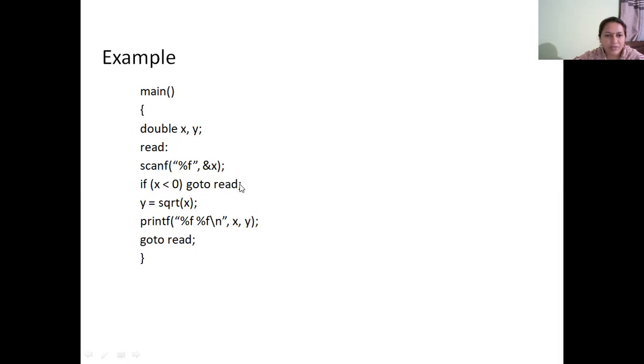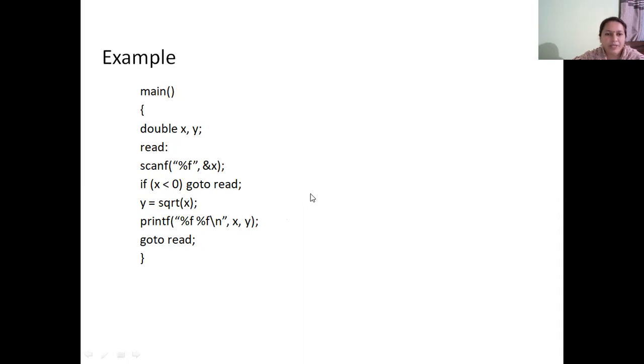So goto read means we are making a backward jump, skipping these further statements. So we will read the next number. So the overall idea is to skip any negative numbers. If a positive number is read, we compute the square root of that number and assign it to y, and we will display the output x and y. So after displaying output, we will goto read. So the purpose of this program is to read numbers, positive numbers, and display their square root and skip those numbers which are negative. So this is how goto can be used for forward jump or backward jump.